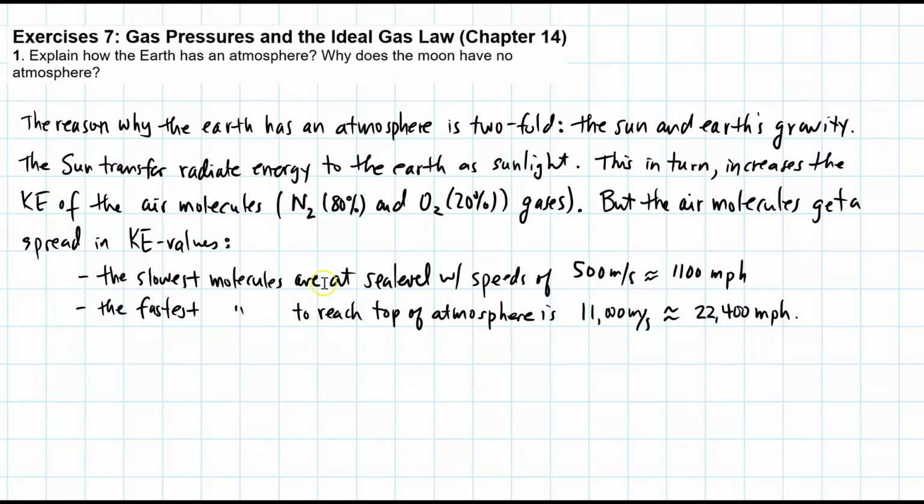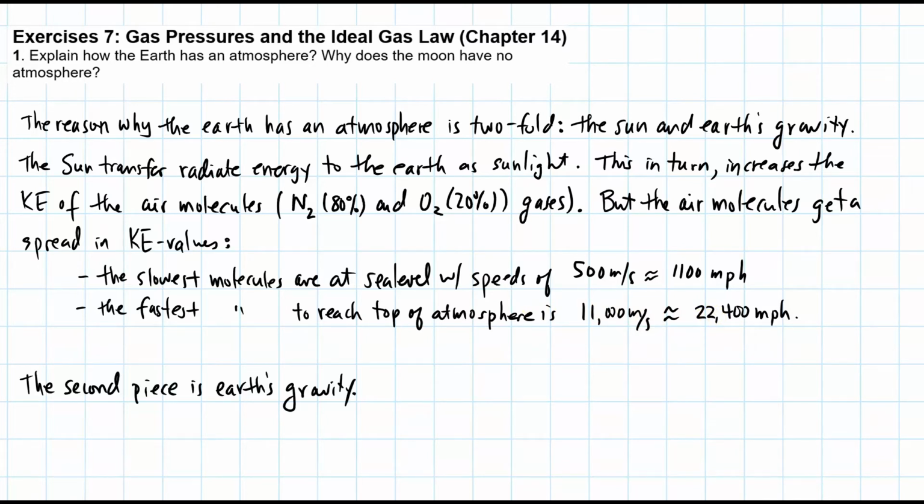The slowest molecules are at sea level, and they have speeds of about 500 meters a second, which is 1,100 miles per hour. The fastest molecules to reach the top of the atmosphere are at 11,000 meters per second, which is about 25,000 miles per hour.